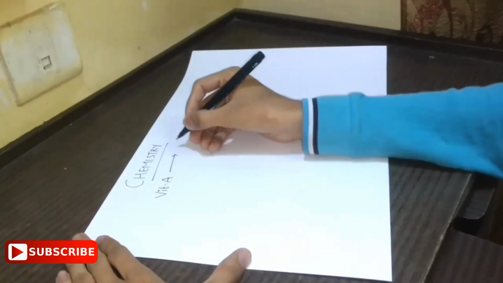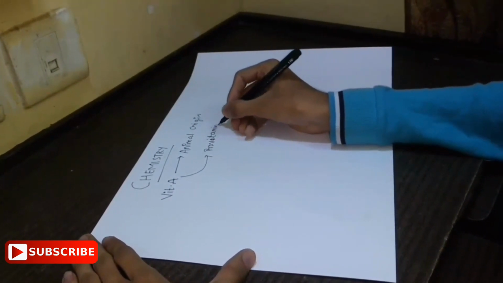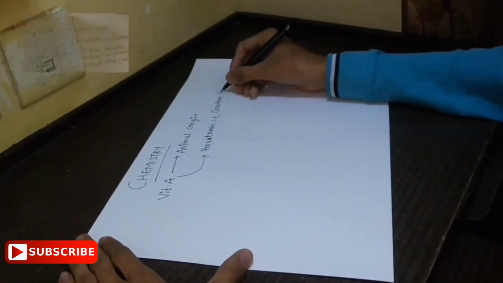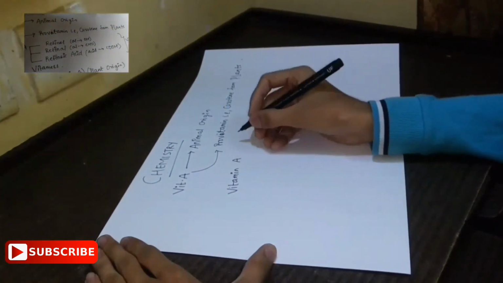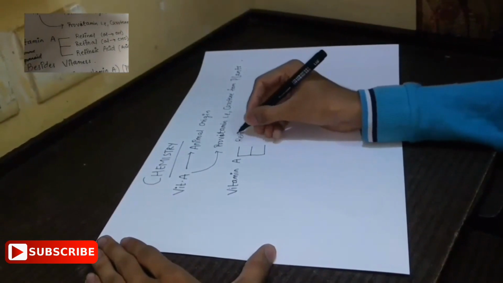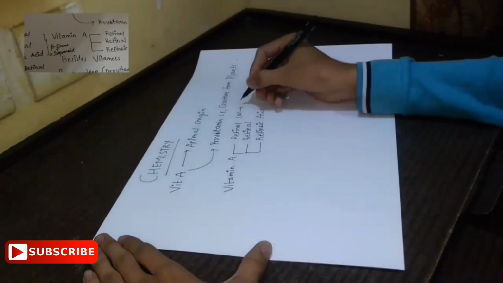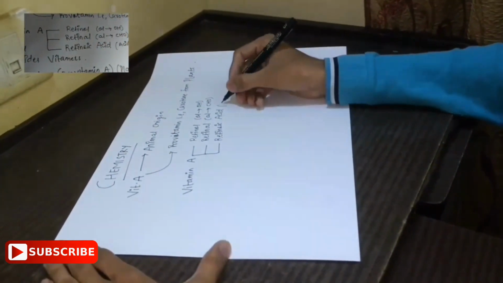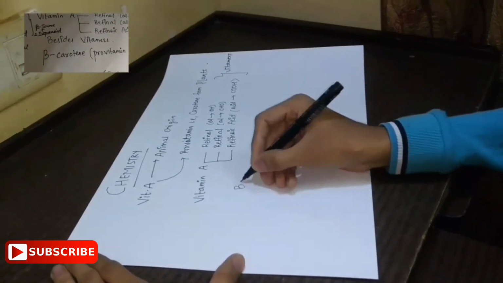Coming to the second important part, that is the chemistry. Vitamin A comes from animal origin, while beta carotene is only derived from plants. Vitamin A, that is retinol, retinal, and retinoic acid, are combinedly known as the vitamers of vitamin A. Besides vitamers, beta carotene is also known as the provitamin, which is derived from plant origin.